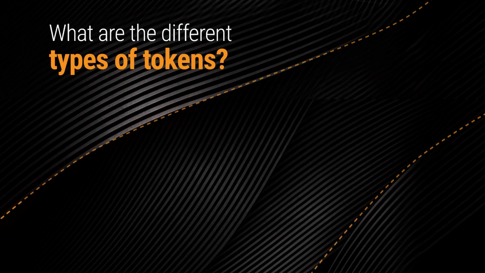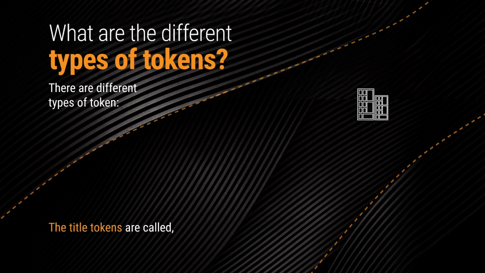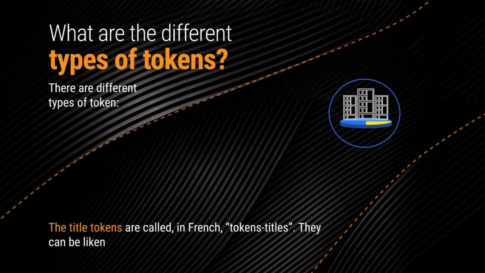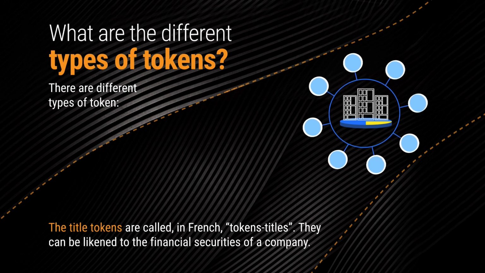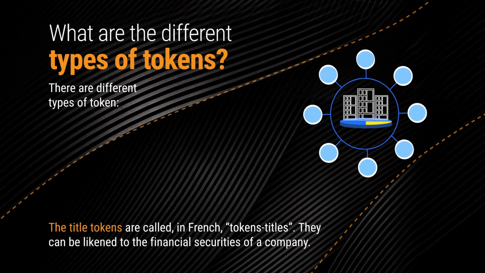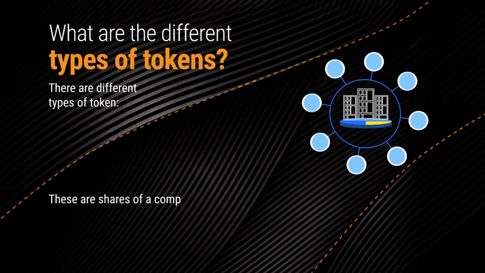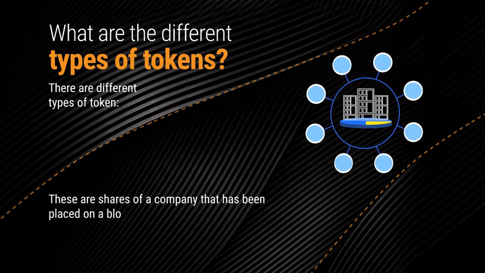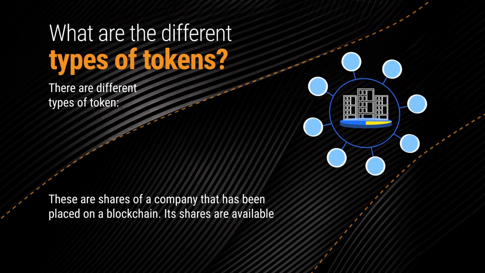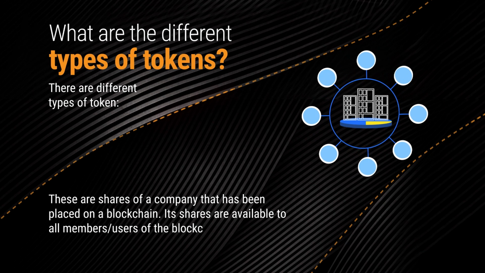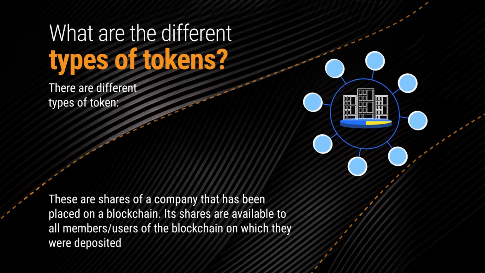What are the different types of tokens? There are different types of token. The title tokens. They can be likened to the financial securities of a company. These are shares of a company that has been placed on a blockchain. These shares are available to all members, users of the blockchain on which they were deposited.